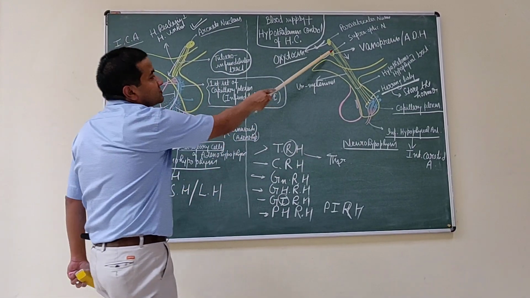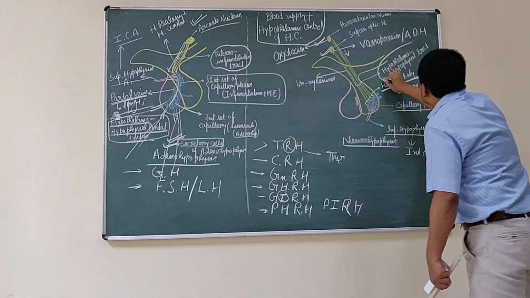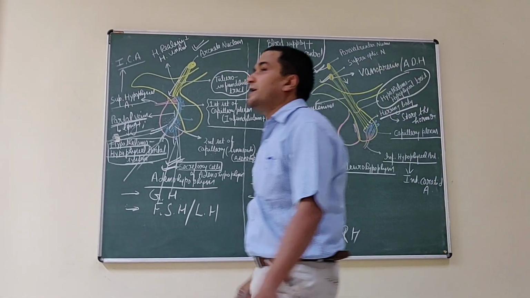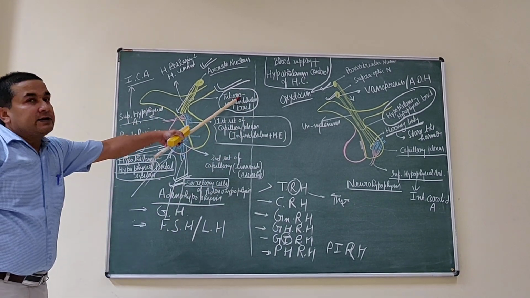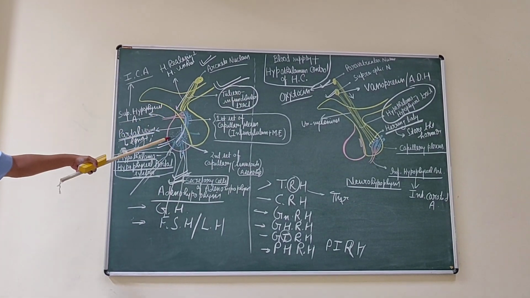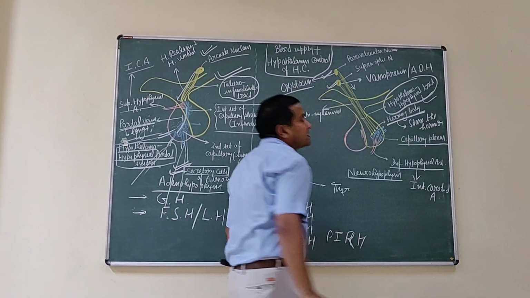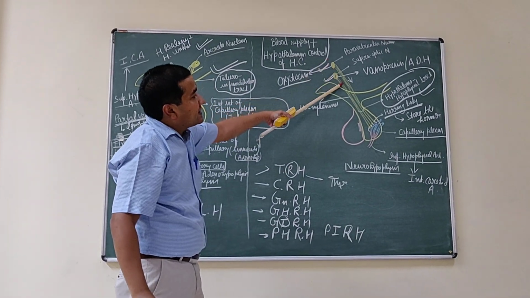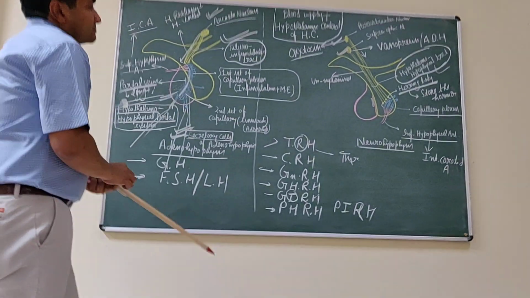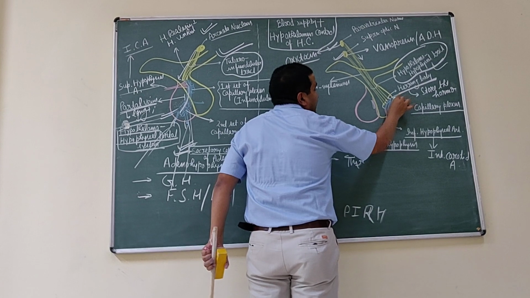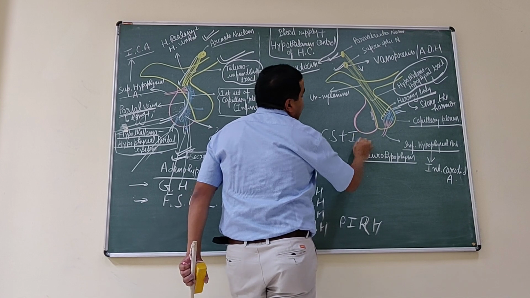This tract is known as the hypothalamo-hypophyseal tract. So there are two tracts. One is the tuberoinfundibular tract, which controls the action of the adenohypophysis, while the hypothalamo-hypophyseal tract acts as a channel for the conveyance of hormones to the Herring body. And these veins from the neurohypophysis ultimately drain into the cavernous sinus plus intercavernous sinus.